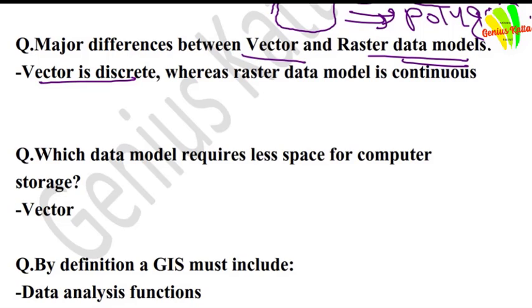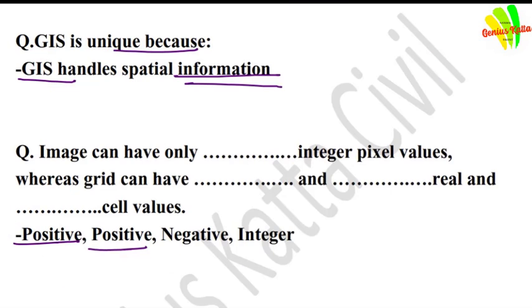Point data, polyline data and polygon data. Next question is by definition a GIS must include. Answer is data analysis function. A TIN model represents a surface as a set of continuous and non-overlapping triangles.